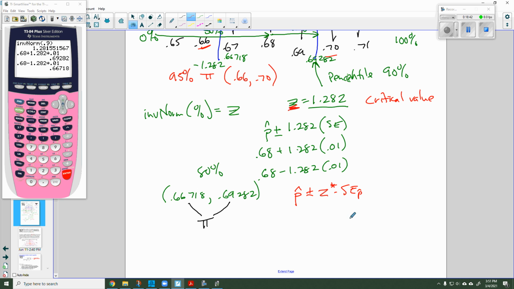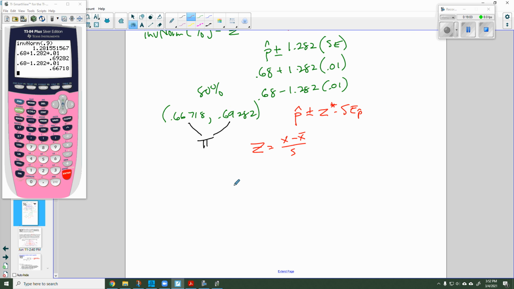So there is another way that we could have arrived at these numbers of 0.66718 and 0.69282, and that is we could have used the old standby z equals x minus x bar over s. So I could have said, I know my z-score, 1.282, is equal to, well, I'm looking for the x, minus 0.68 divided by the standard deviation, or in this case, the standard error.